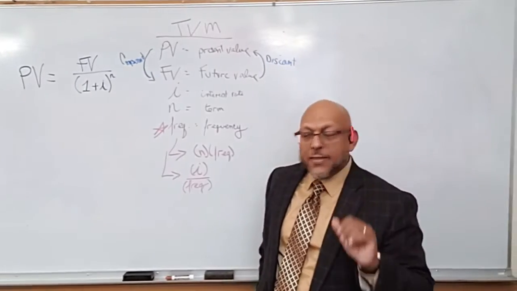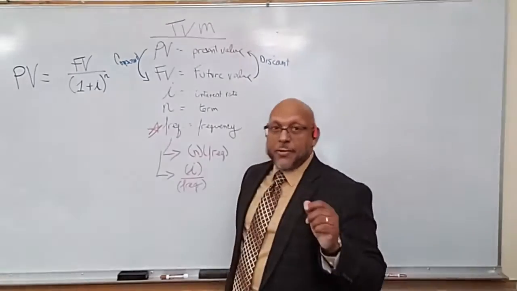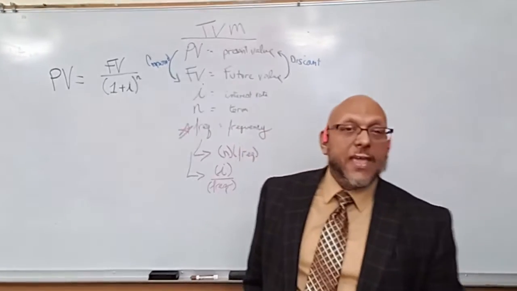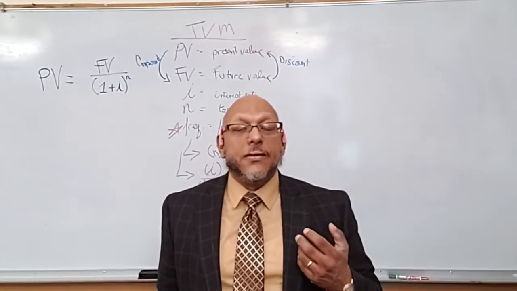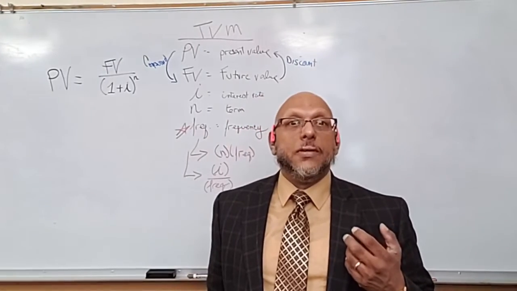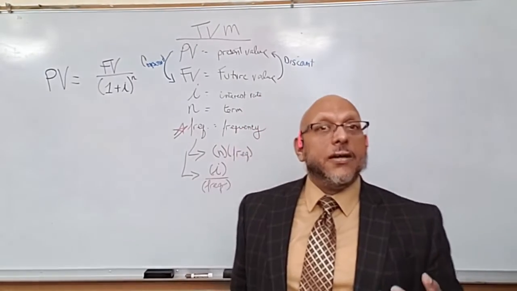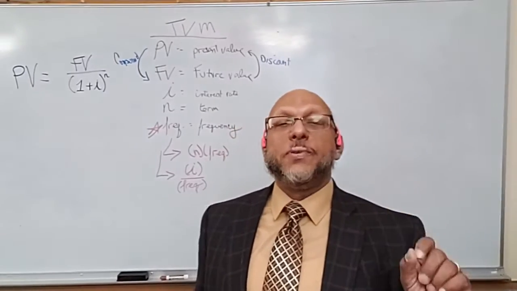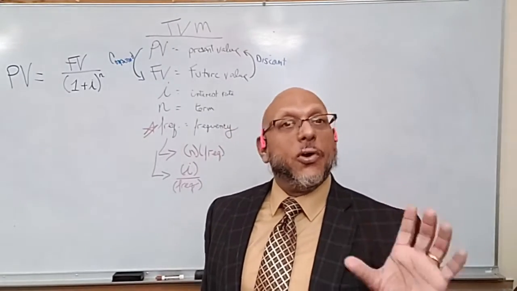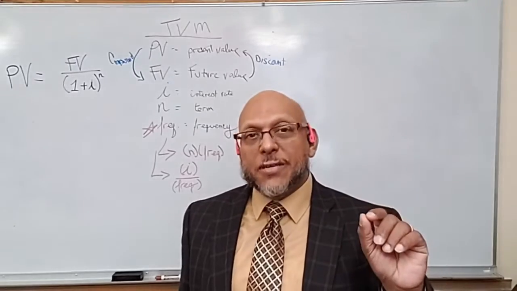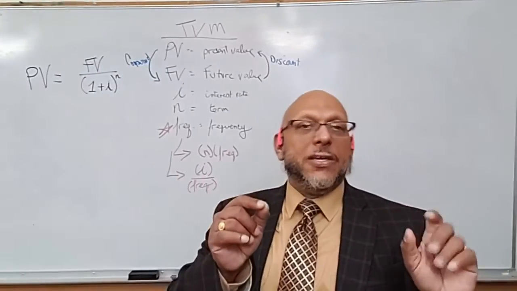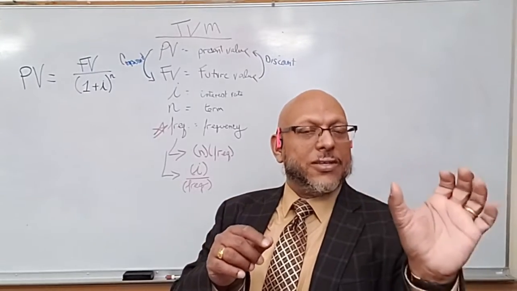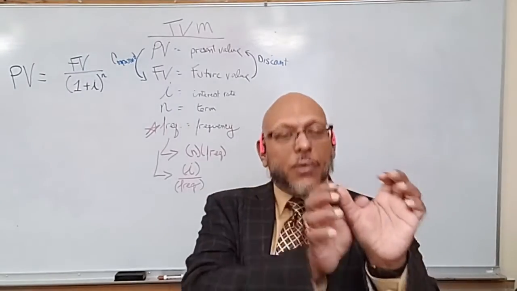So for example, if the interest rate is 12% and the interest is compounding monthly, then you're really looking at 1% per month, or 12% per year. 1% per month, but then the next month you're taking that principal amount plus the 1% you calculated the first month, and you're adding another 1% on top of that. That's that compounding.